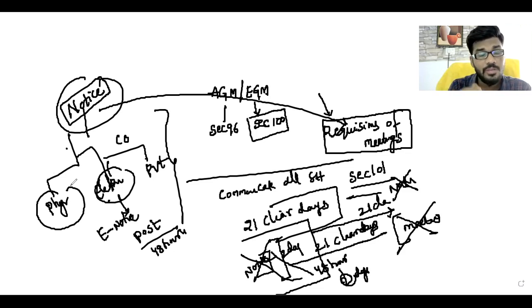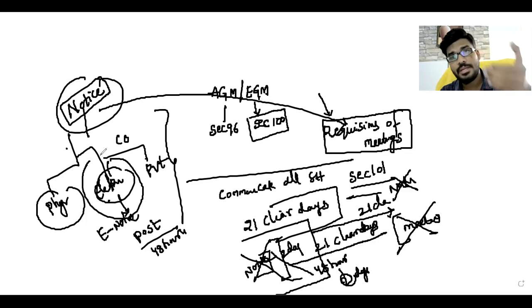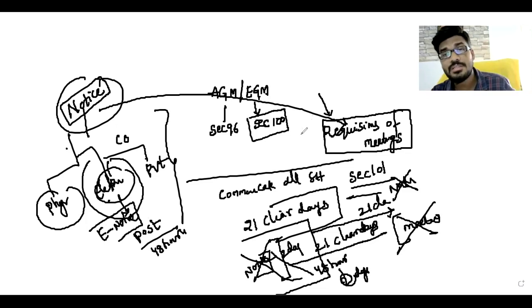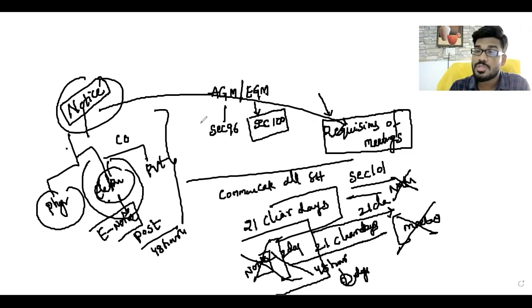Electronic form means you can send the notice to shareholders by email. Whenever you send an e-notice, you have to follow some rules and regulations, which are discussed under the Companies (Management and Administration) Rules, 2014. Now we will go through that.